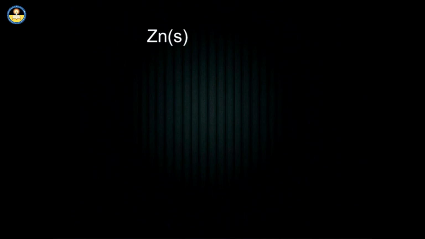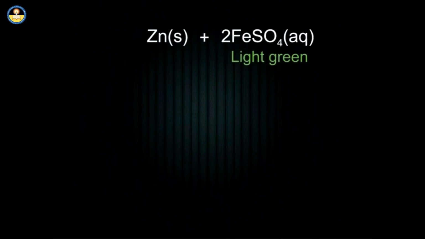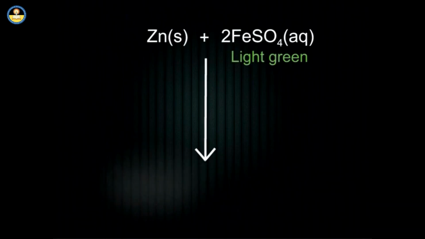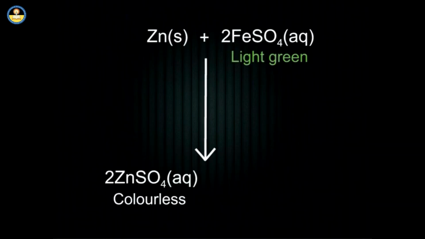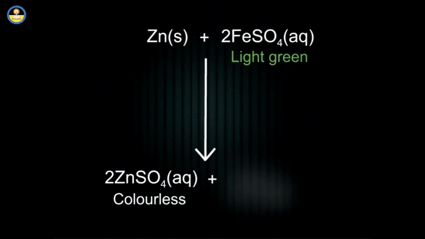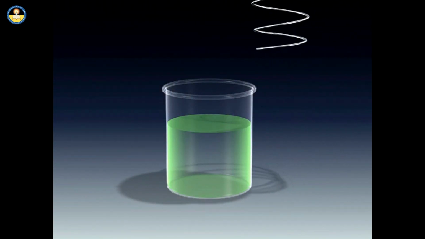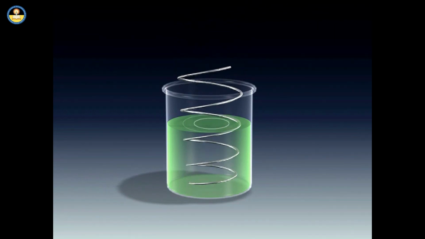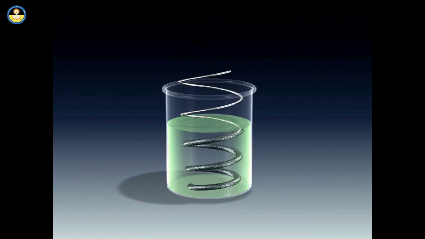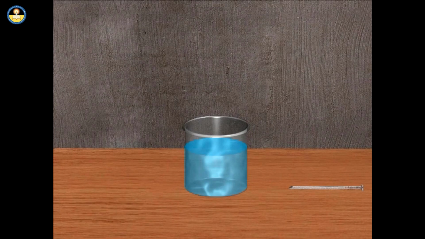Zinc in solid state reacts with the light green aqueous solution of iron sulfate to give zinc sulfate, which is a colorless aqueous solution, along with iron metal. You can see the solid grey-black iron particles settling down with the disappearance of the light green color in the solution of iron sulfate. Let us take one more example.